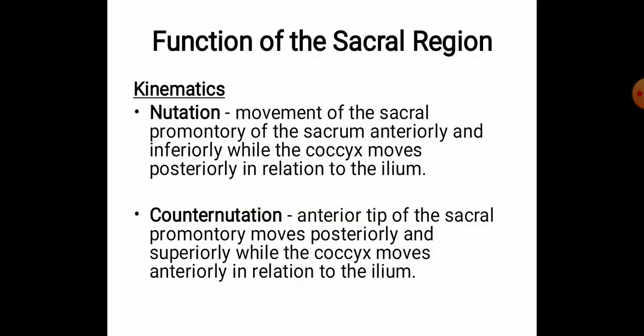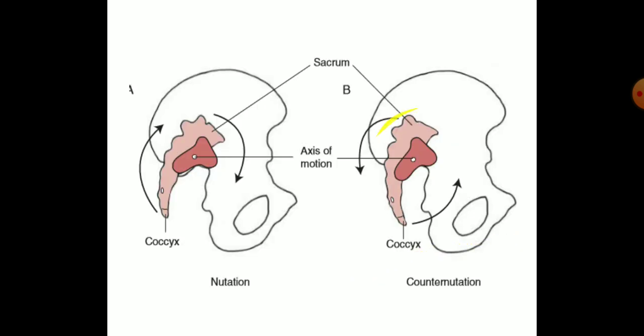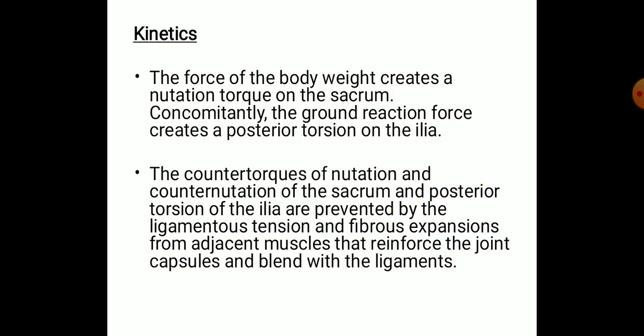And next one is counter nutation, just opposite to the nutation. So anterior tip of sacrum promontory moves posteriorly and superiorly, while the coccyx moves anteriorly in relation with ilium. So in counter nutation, what happens? The sacrum will come posteriorly and inferiorly, and this coccyx is moving towards the ilium. So these are the two basic movements which is happening in this sacroiliac region.